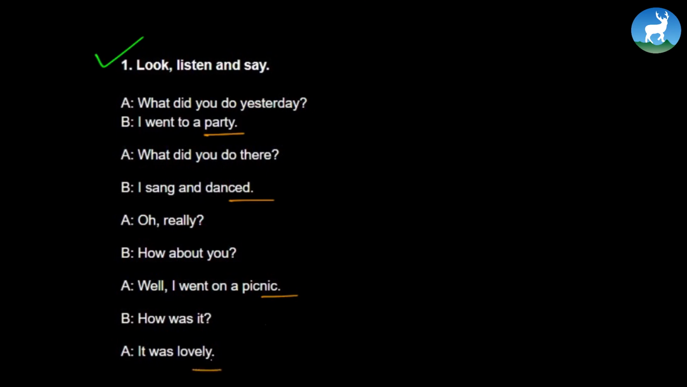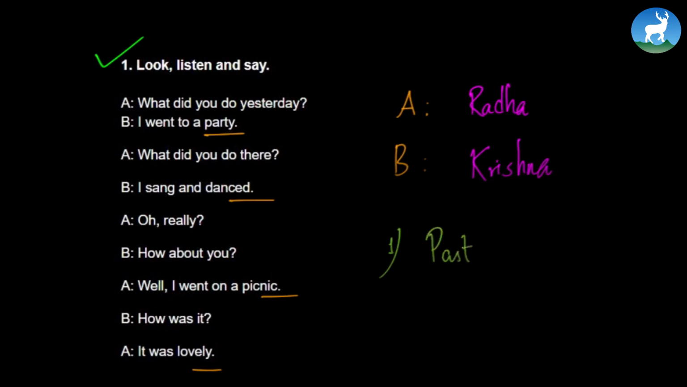So, this is the conversation that goes between two people, A and B. And these two people can be anyone, it can be your best friend, or someone you know, someone you like. So let's assume that A is Radha and B is Krishna. Religious, isn't it? All right, so they're just talking. They're talking about their past activities and the things they did. And more or less they are also talking about their habits. So that's what's going on.